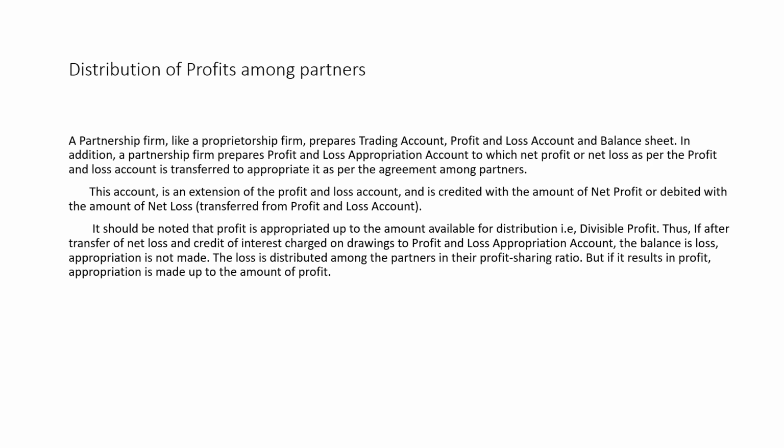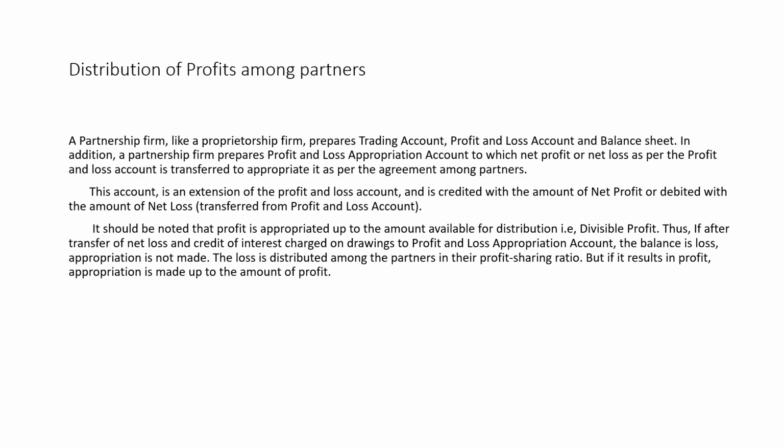Here, if there is a profit, it is appropriated among the partners. That is called divisible profit. And if there is a net loss, after crediting interest charged on drawings, then profit is not appropriated among the partners since there is no profit.